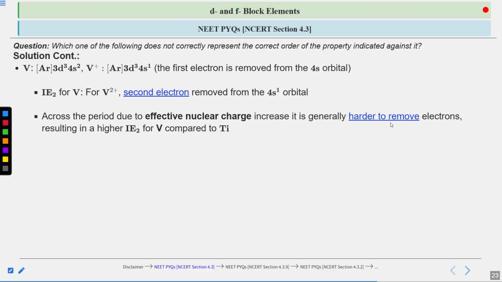So that's why the second ionization energy will be higher for vanadium compared to titanium. The resulting vanadium 2 positive has a 3d3 configuration after the removal of the second electron.